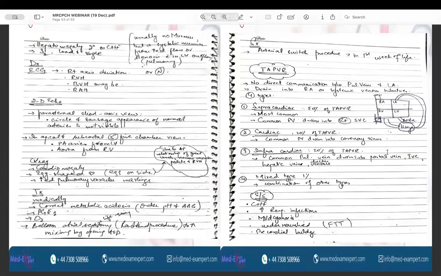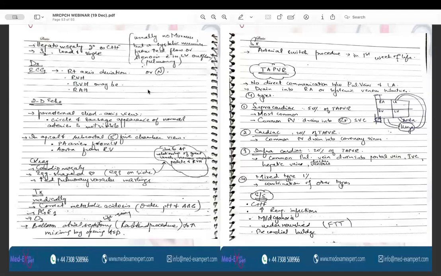So the important thing to remember in case of the transposition of the great arteries is the egg on side appearance on chest X-ray. So egg on side appearance on chest X-ray shows that the condition is transposition of great arteries, and transposition of great arteries does not present with any murmur. Instead, there is severe central cyanosis.